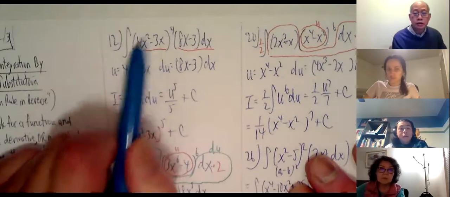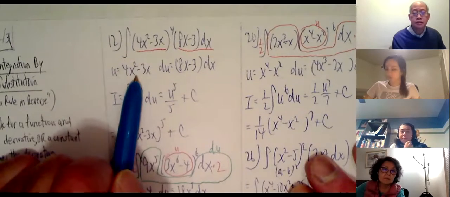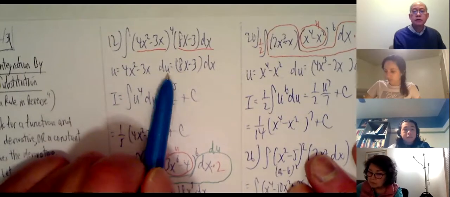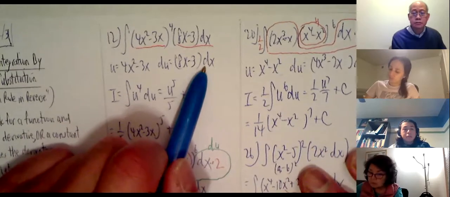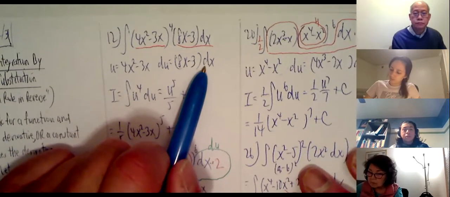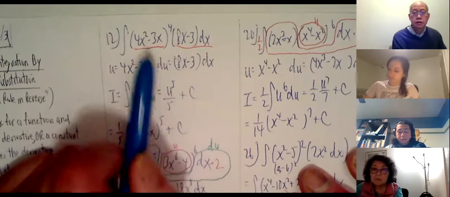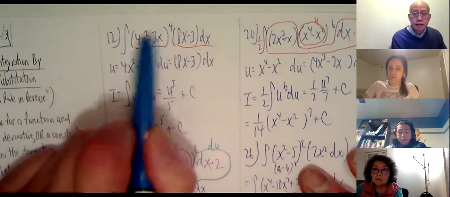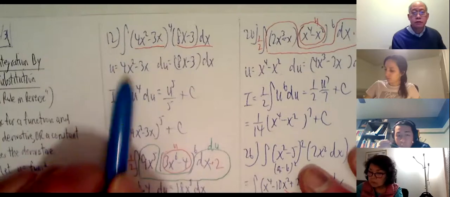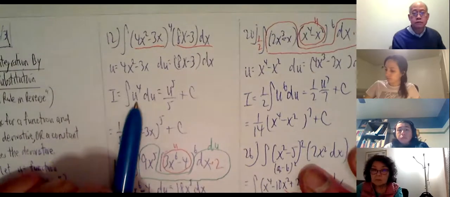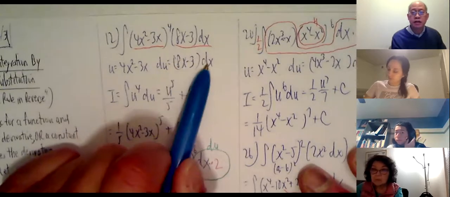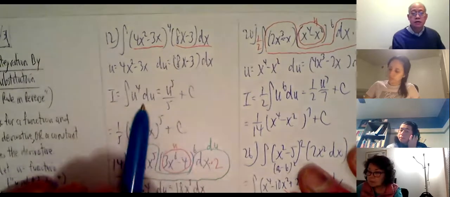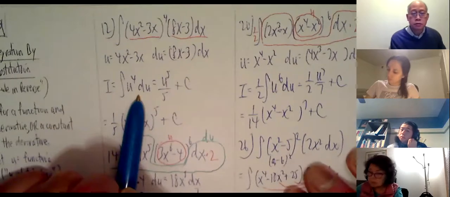Let u be 4x^2 minus 3x. du is (8x minus 3) times dx. So instead of writing this mess to the fourth power, it's just u to the fourth power. And instead of writing (8x minus 3) dx, I get to replace it with something equivalent, du.